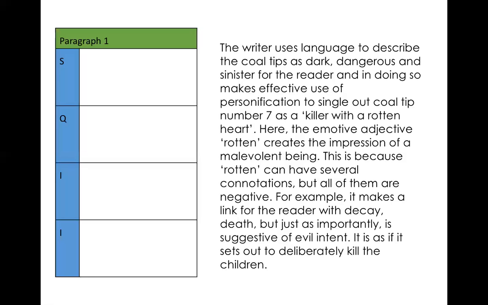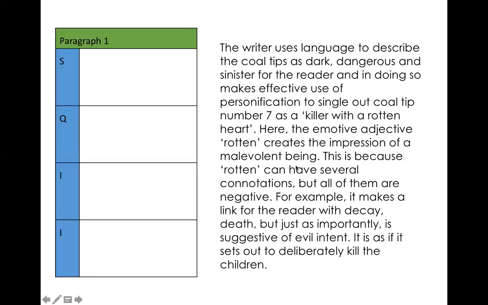That means that we've already done our statement and quotation, that the next section of the paragraph, the largest section of the paragraph, is all inference. And this is what I mean about stretching out your inference. So how does it go? Here, the emotive adjective rotten, that's what we are focusing on. We are zooming in on that one word rotten, creates the impression of a malevolent being. That is the part of one inference. So I'd put perhaps the word rotten and then put a bullet point or something just saying malevolent being.